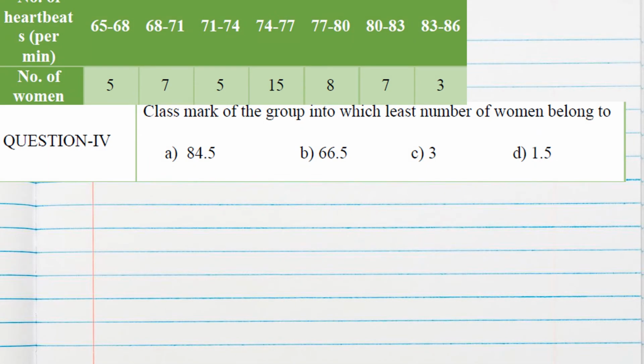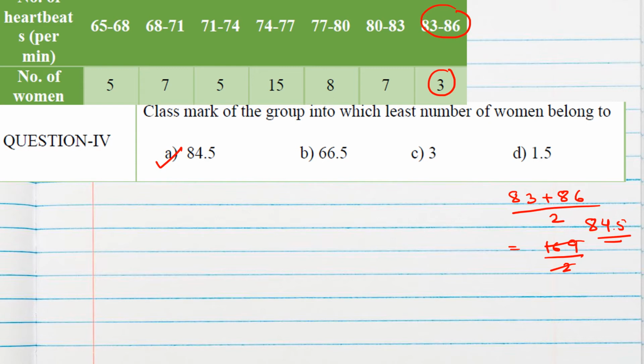Class mark of the group into which the least number of women belong. So the least number of women belong to this particular class. 3 is the least number and belongs to this class. Now how to find the class mark? We can do lower limit plus upper limit divided by 2. So this will be 169 by 2. If we divide this by 2, we get 84.5 as the answer.